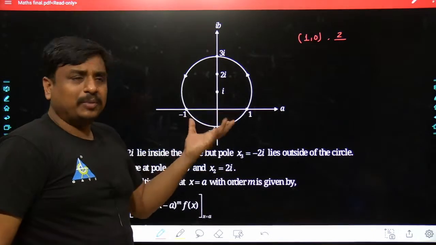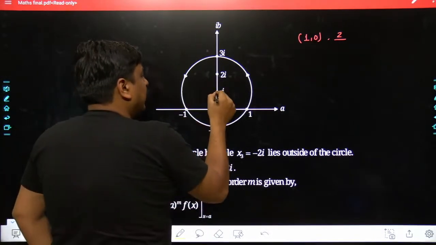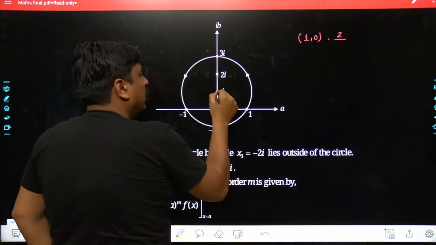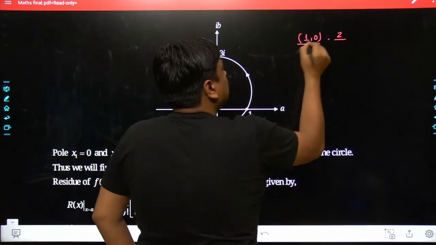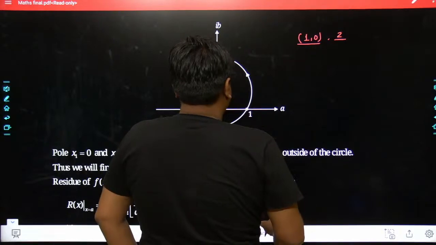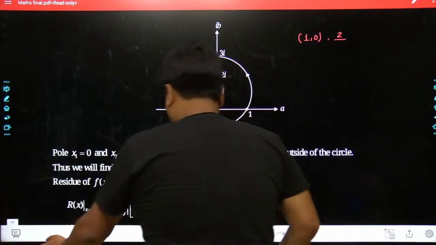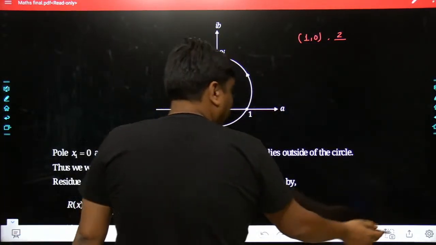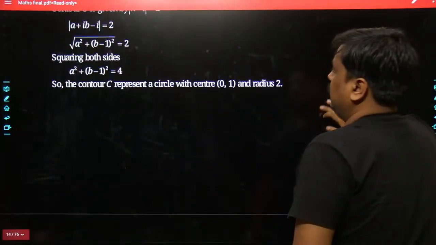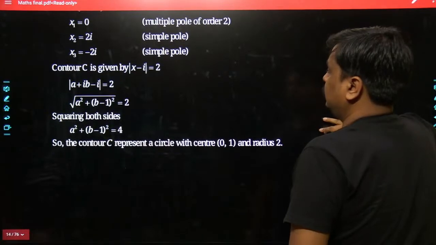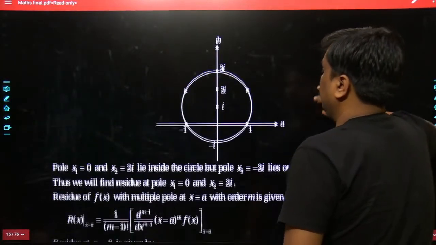So you yourself would be able to understand the center of this circle has been 1, 0, which could be simply written as i. Just a minute, let me go back. The center of the circle has been 0, 1, sorry, 0, 1.